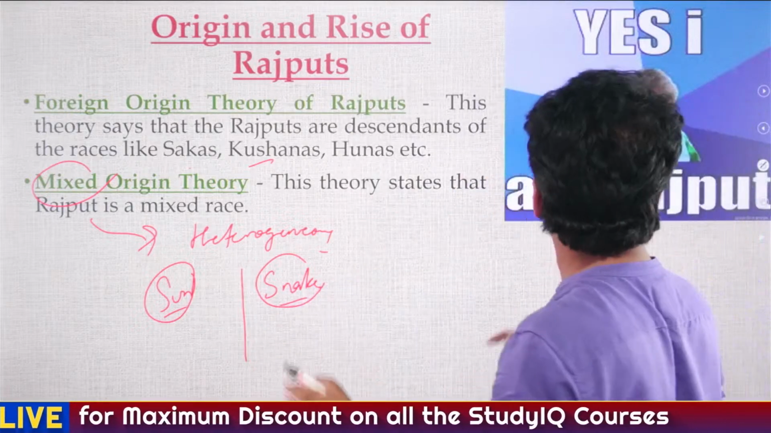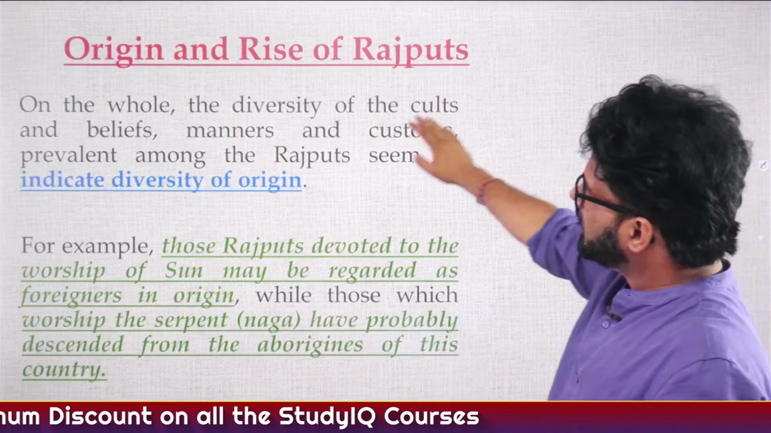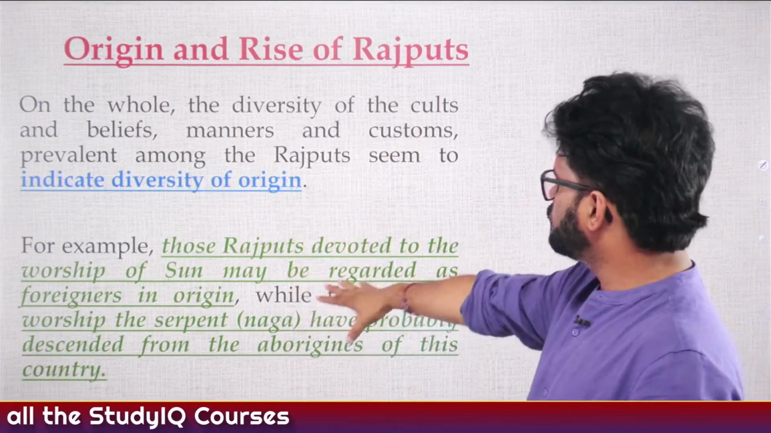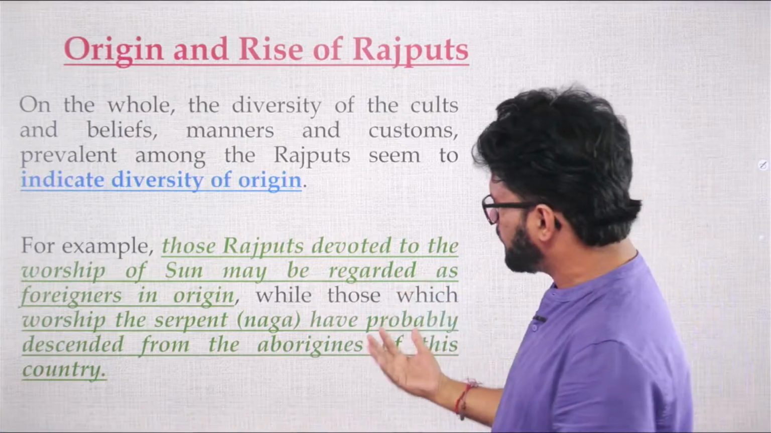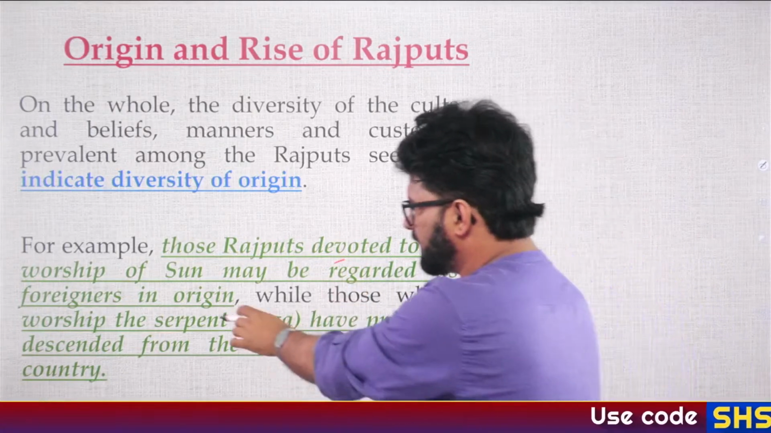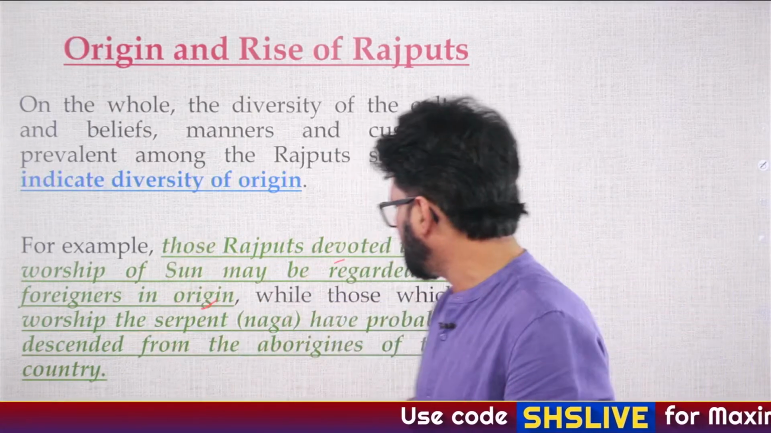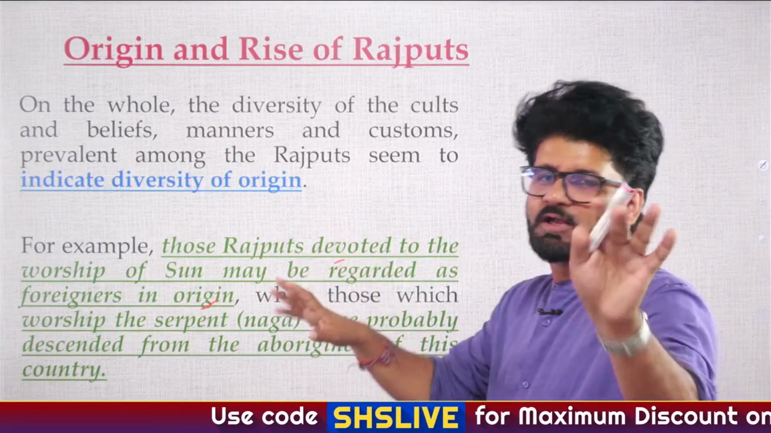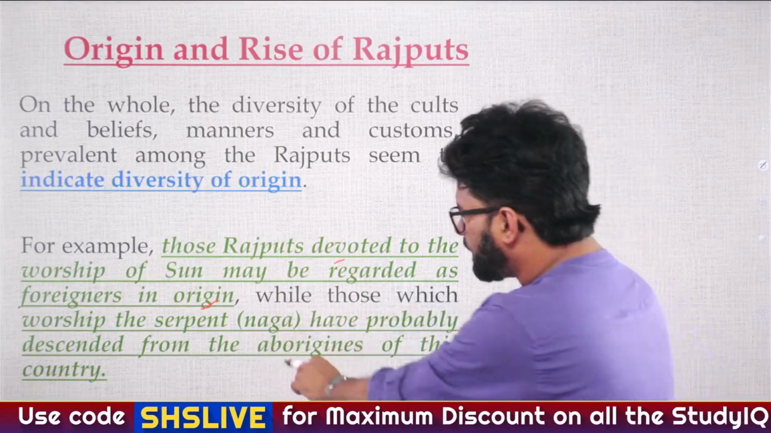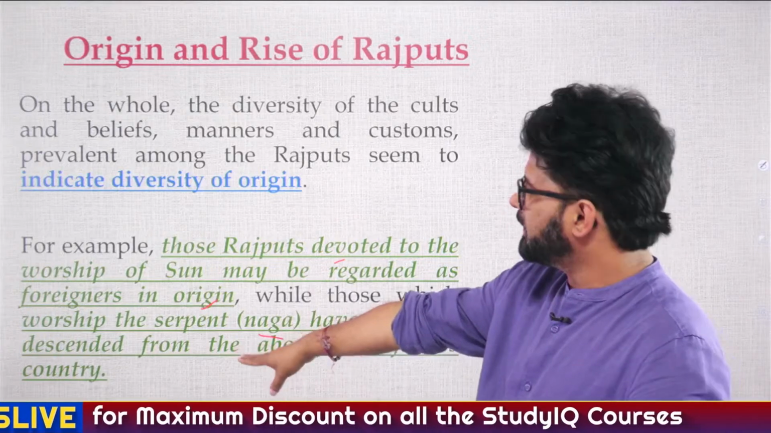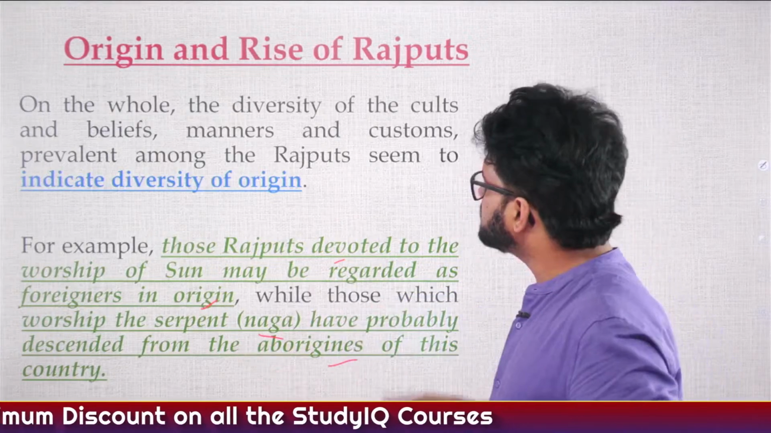So these points you have to keep in mind. Fine. This is what is written here: those Rajputs devoted to the worship of the sun may be regarded as foreigners in origin, Shakas, Kushanas, and those who worship serpents or Nagas have probably descended from the aborigines of this country.